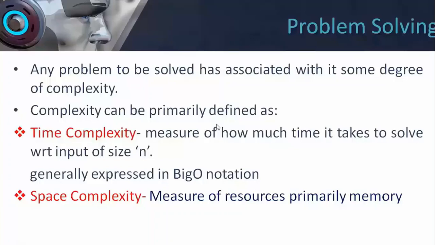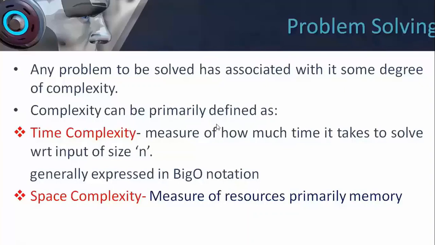When I talk about complexity, it can be measured in terms of time complexity, that is how much time it takes to solve a problem with respect to the size of the input. Let's say we have n inputs to our problem, and for those n inputs I will take, let's say, 2n time steps. If my n increases, my time will also increase in the ratio of 2n.